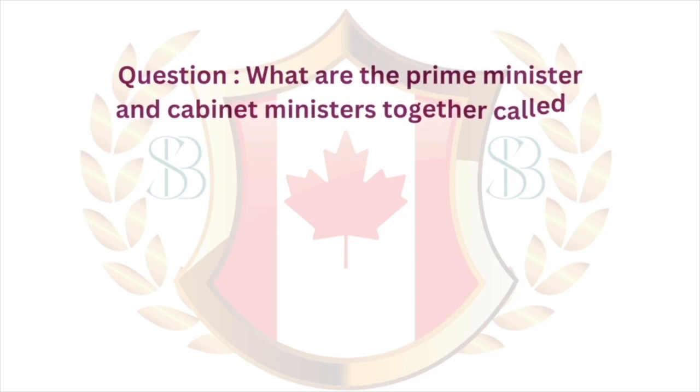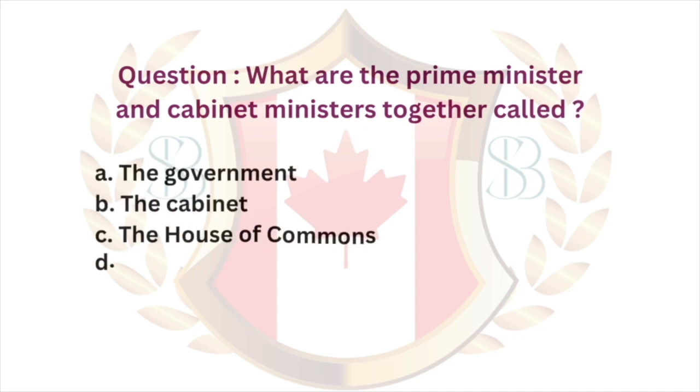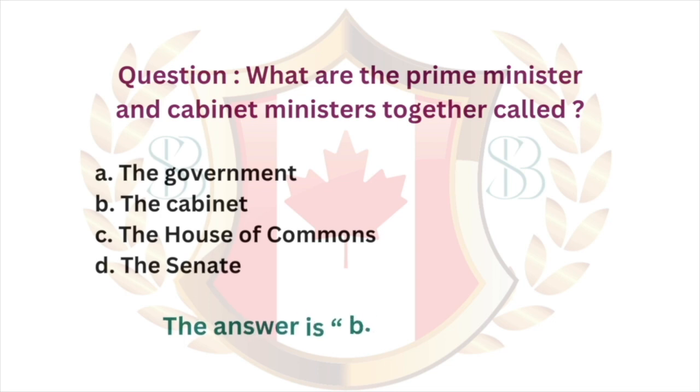Question. What are the Prime Minister and Cabinet Ministers together called? A, the Government. B, the Cabinet. C, the House of Commons. D, the Senate. The answer is B, the Cabinet.